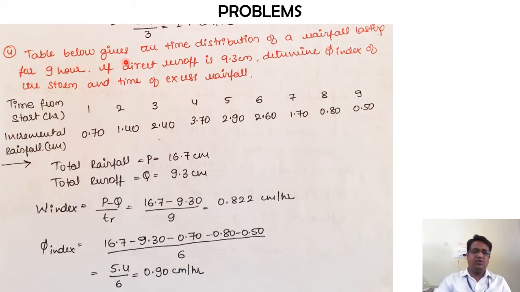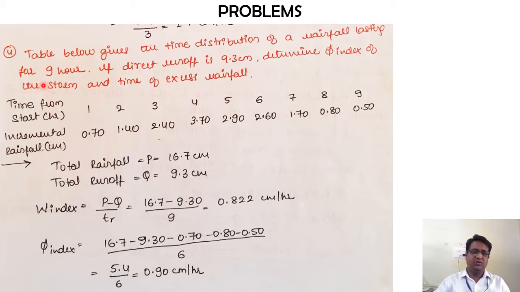The table below gives the time distribution of a rainfall lasting for 9 hours. If the direct runoff is 9.3 centimeters, determine phi index of the storm and time of excess rainfall. So here also, the question is slightly different, but the entire concept and calculation is still going to remain the same. It is quite similar to the first problem that we have solved.